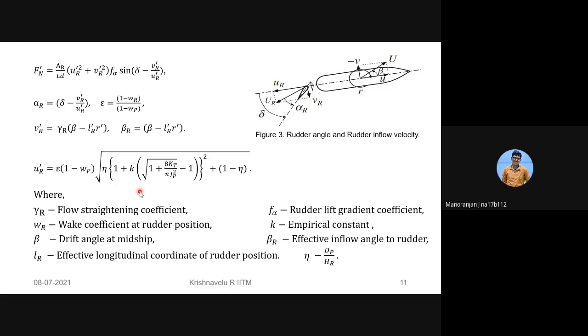Sir, because of the pressure of the propeller, the flow at the rudder will be different. So to account for that, we have the term. Will be different how? The flow velocity at the rudder will be different due to the presence of the propeller.